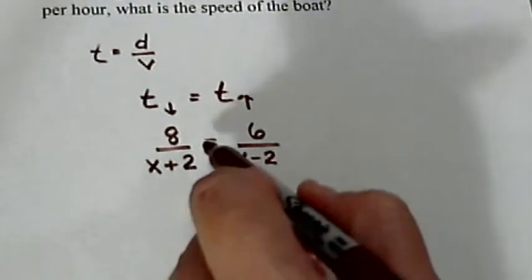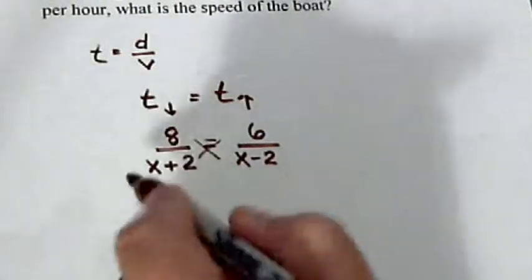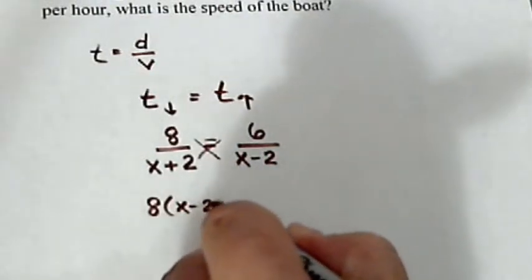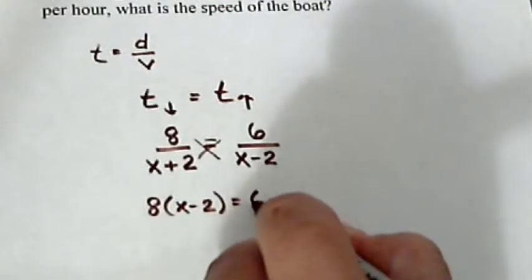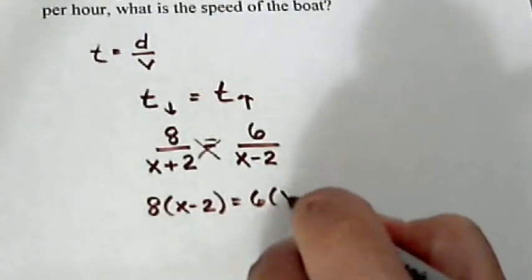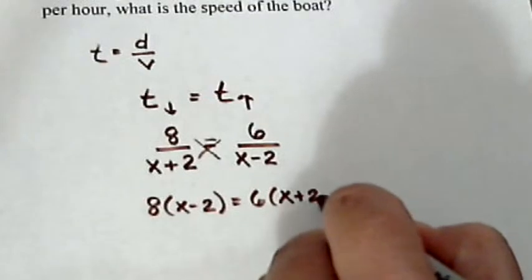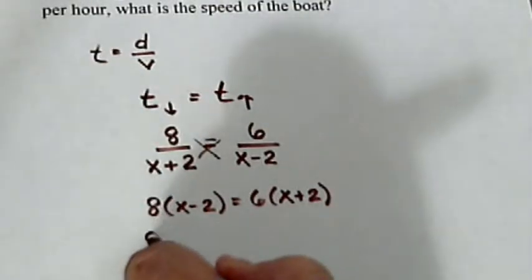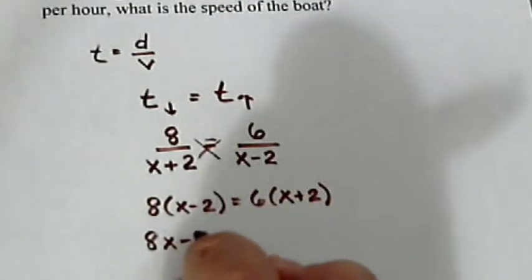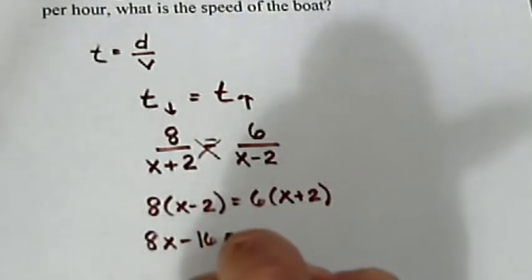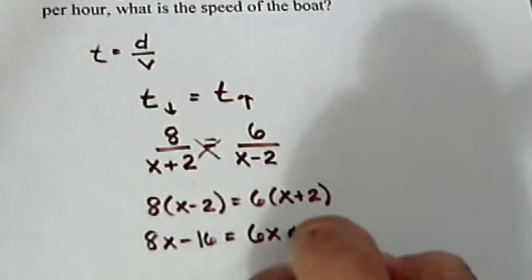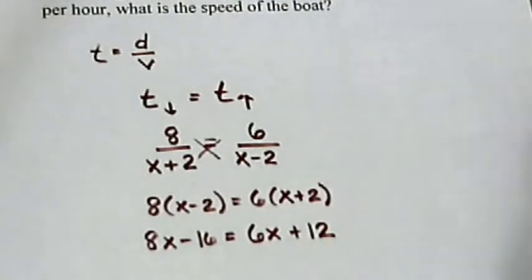Now if we cross multiply, we have 8 times x minus 2, equals 6 times x plus 2. So 8x minus 16 equals 6x plus 12.